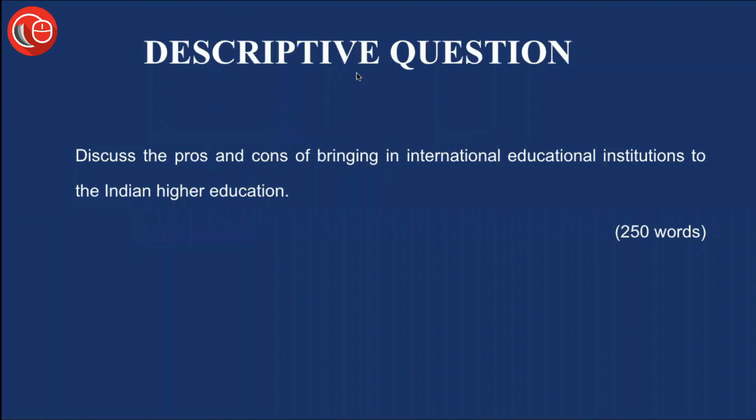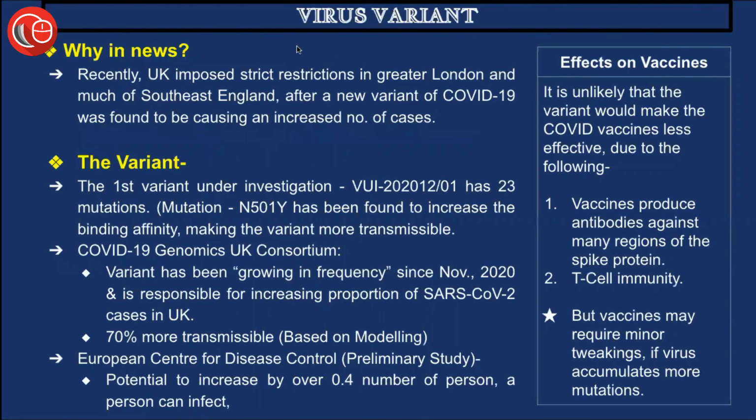So this is the descriptive question for the day. Discuss the pros and cons of bringing international educational institutions to Indian higher education. Once we're done with today's article, you'll definitely be able to write down the pros and cons of this very thing. Let's discuss the first article for the day, which talks about the new variant of the COVID-19 virus.